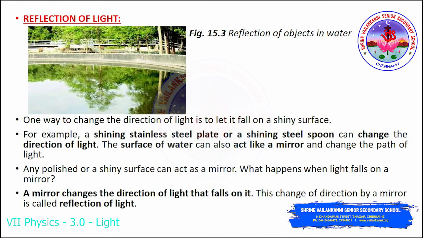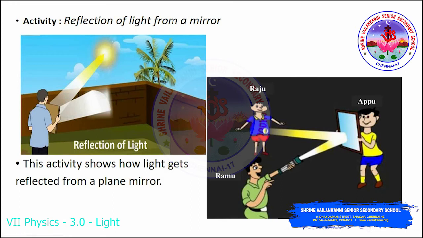Not only the mirror that you can use, even you can use a steel plate that should be shining, a new one. So a plate, a spoon, all these things you can use to change the direction of the light. And a mirror, if you consider the mirror, it will change the direction of light that falls on it, and this change of direction by a mirror is called the reflection of light. And now see here in this activity how the light is getting reflected with the help of the mirror that has been shown here in the picture.